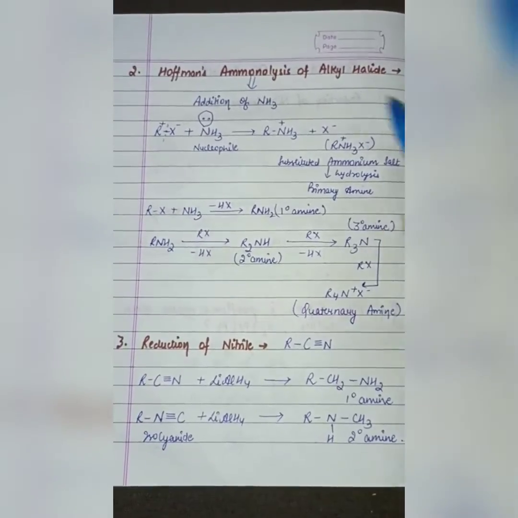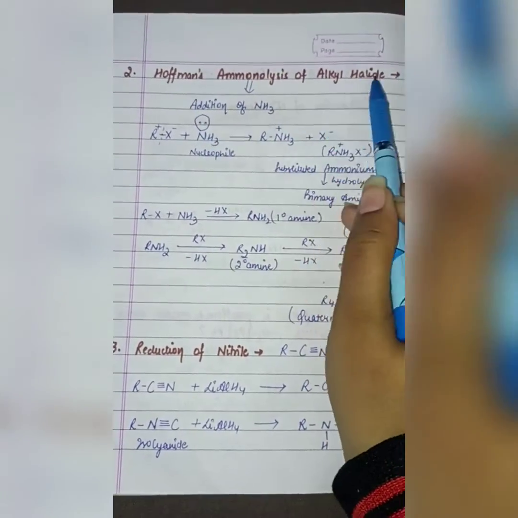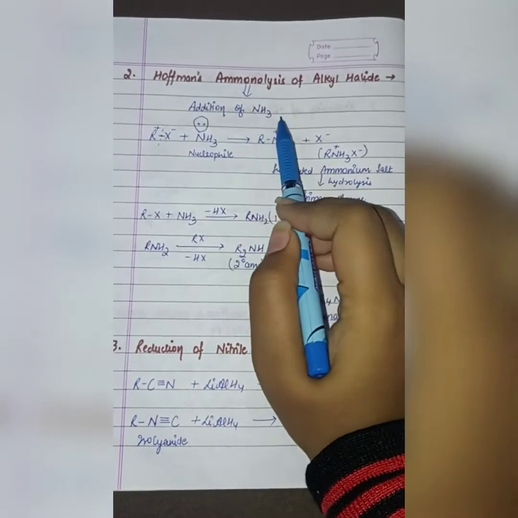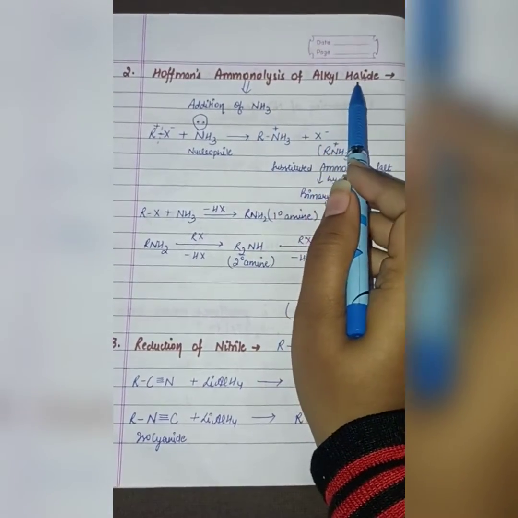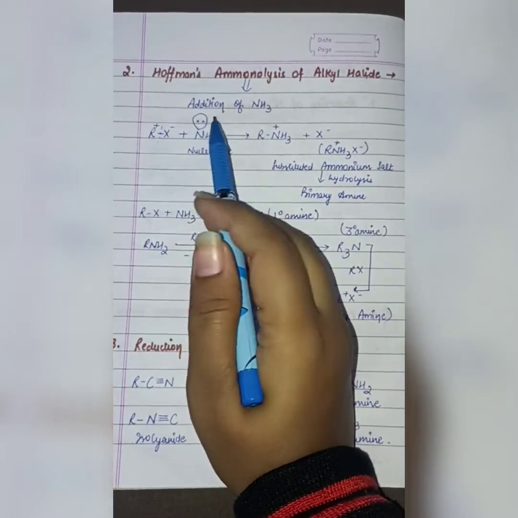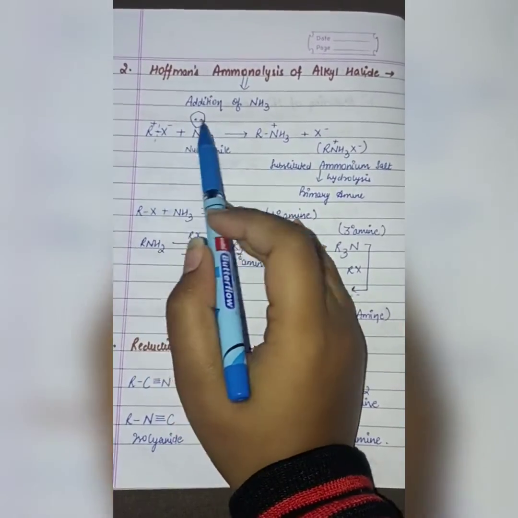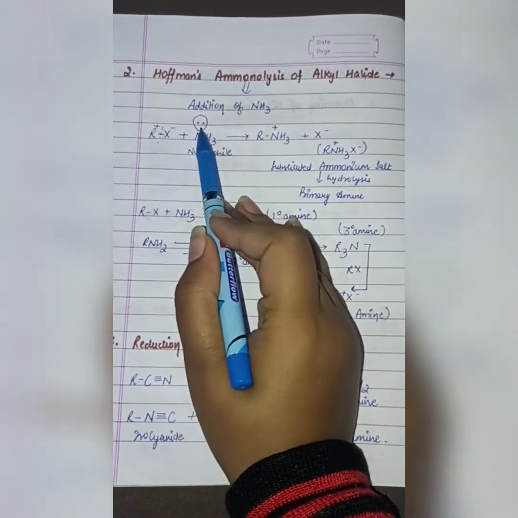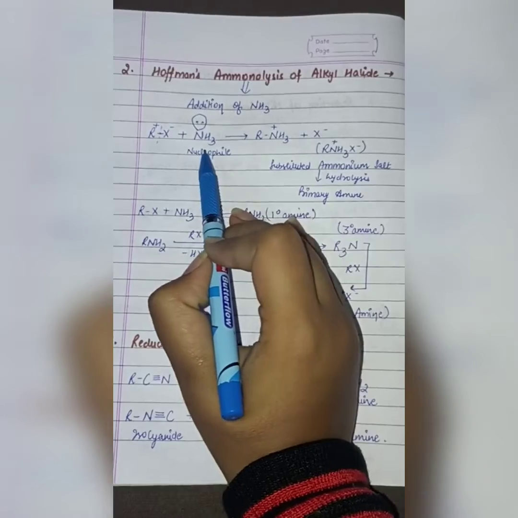Now next is Hofmann's ammonolysis of alkyl halide. Ammonolysis means addition of ammonia to the alkyl halide. That is, R-X, we take it as any halide and any alkyl group. We react it with ammonia, in which nitrogen has a lone pair and is called the nucleophile.